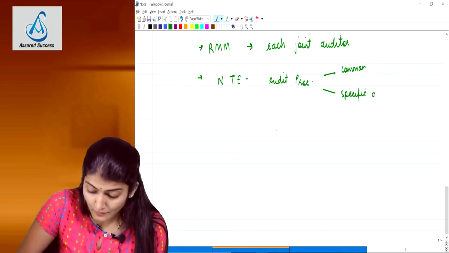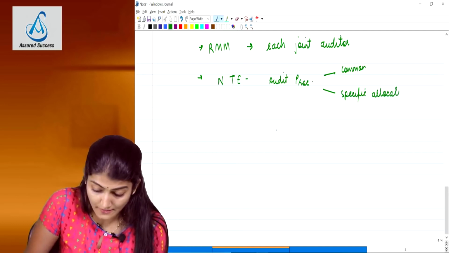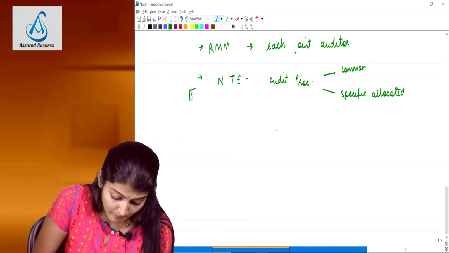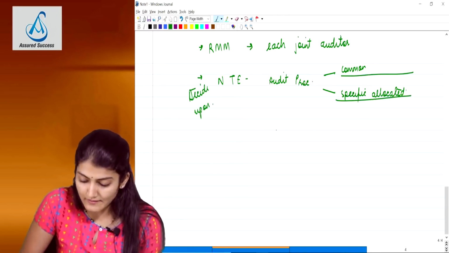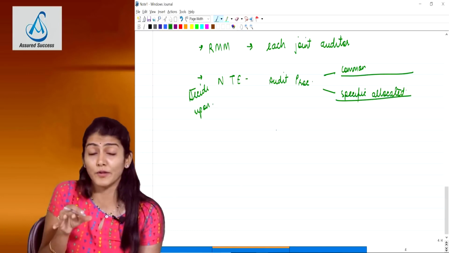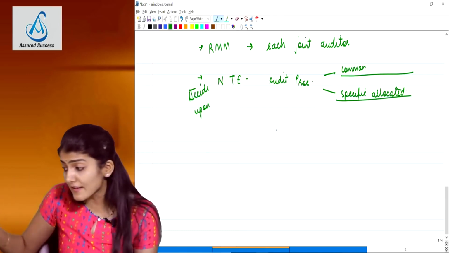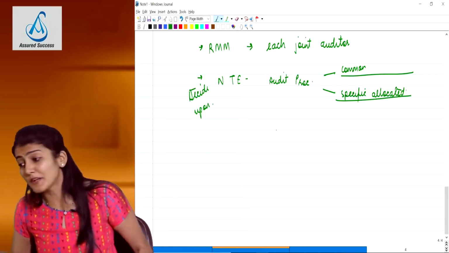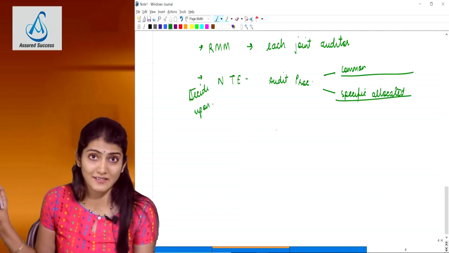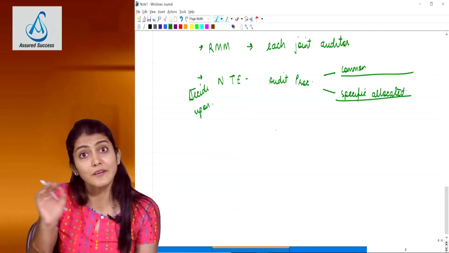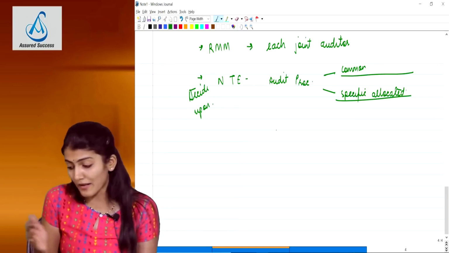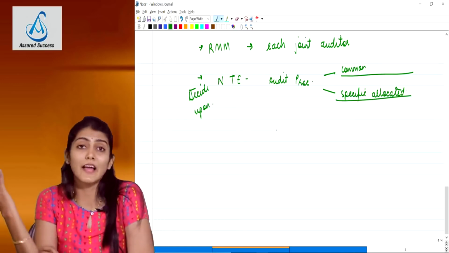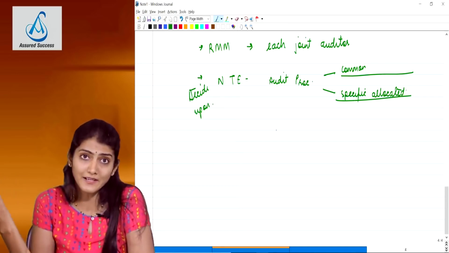Performing those procedures is the respective joint auditor's responsibility to whom that work has been allocated. But what does it say? That you decide how the checking of common audit areas will be done, and how the checking of the specific allocated work will be done.